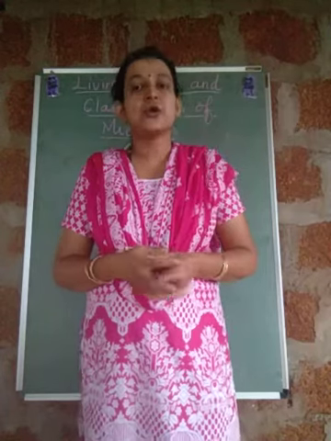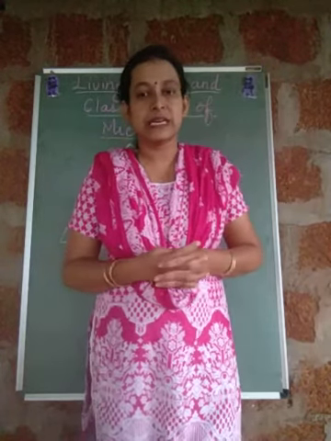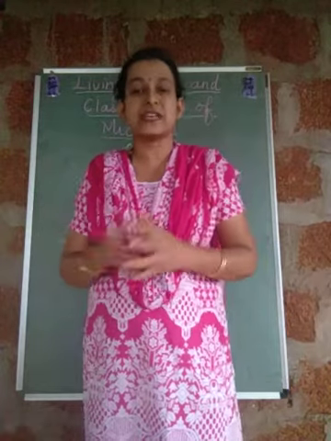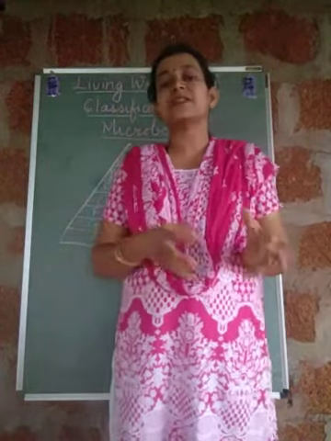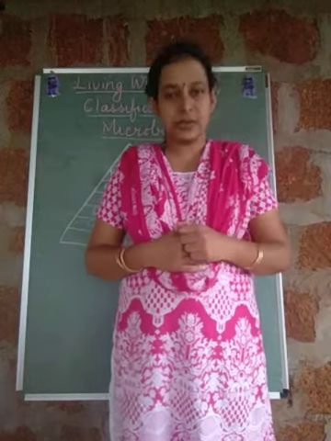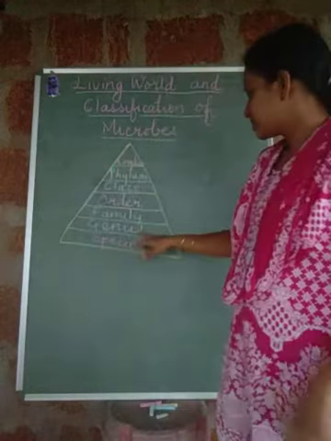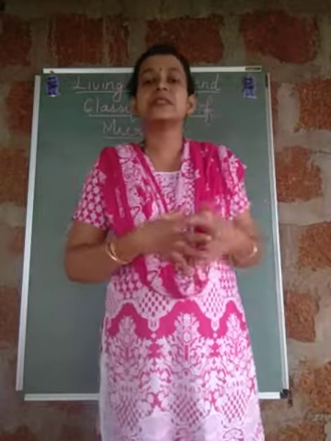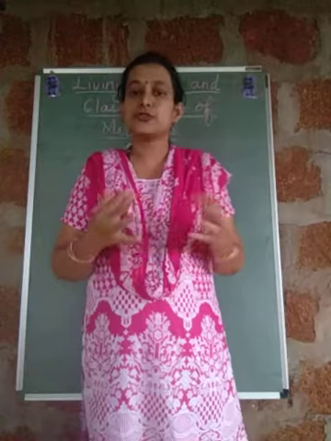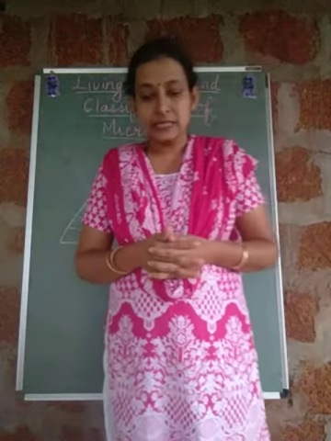Second question is, who invented the binomial nomenclature? First of all, you should know what is binomial nomenclature of classification. Binomial nomenclature includes two names for one organism, that is the genus and the species. It was first invented by Carl Linnaeus. I think you might have studied this in standard 7.